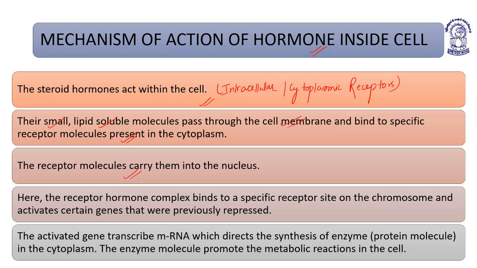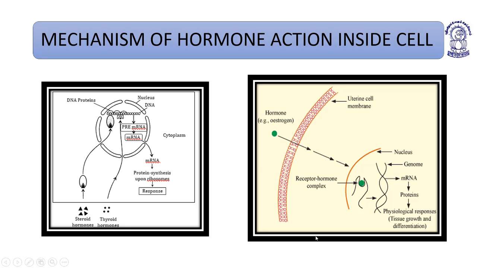Here, the receptor hormone complex binds to a specific receptor site on a chromosome and activates certain genes that were previously repressed or suppressed. The activated gene transcribes messenger RNA, which directs the synthesis of enzyme protein molecules in the cytoplasm. The enzyme molecules promote the metabolic reactions in the cell. This is the mechanism of hormone action inside the cell. You can see the hormone estrogen. These are the steroidal hormones.